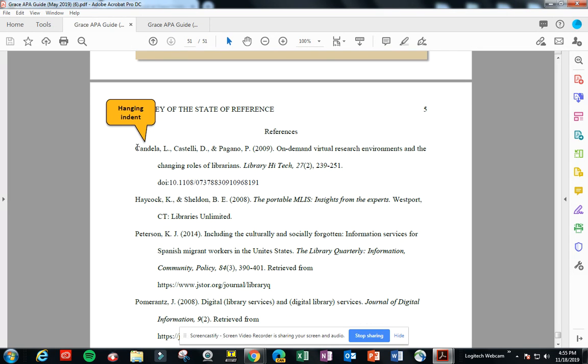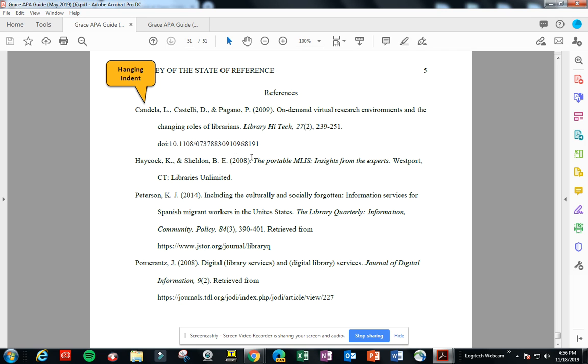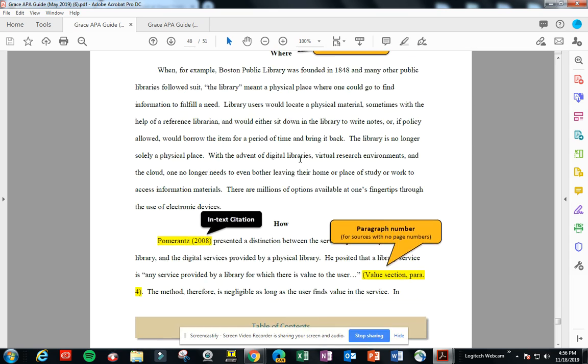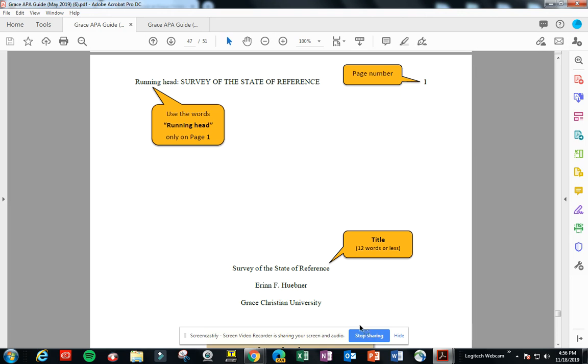And then each individual reference has what's called a hanging indent. It's pretty clear the way that this looks. This is exactly how your reference page should look, obviously with the sources that you're using, but you'll see that the first line is not indented, but every subsequent line of each entry is indented a half an inch. So you get an idea what that looks like. I just wanted to give you a look at that just because I saw that several people had not done that correctly, and I wanted to provide you with an example.